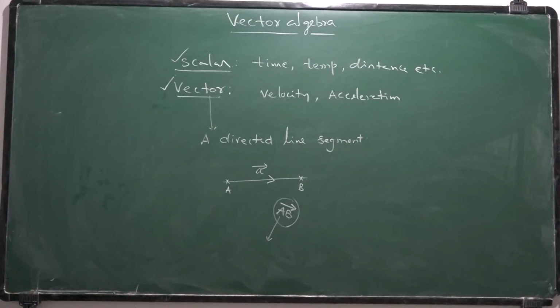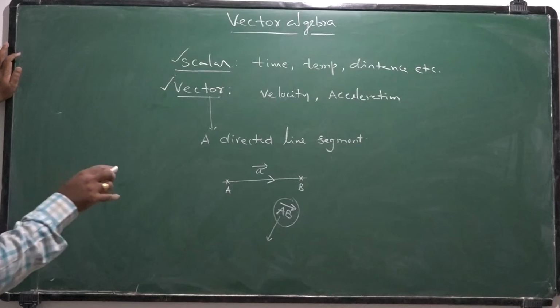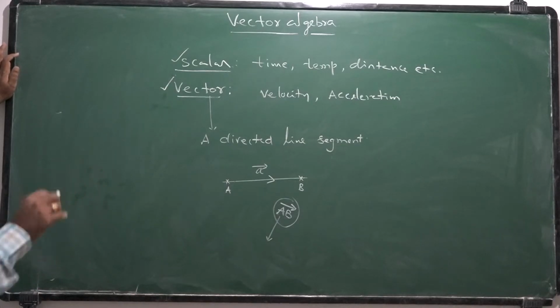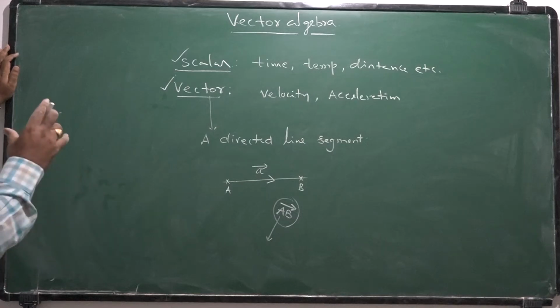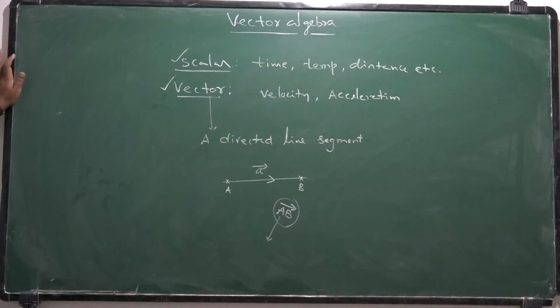So the direction is specified here and the length is also considered as the length of the line segment. Hence, every directed line segment can be considered as a vector mathematically. That is the definition of the vector in mathematics.